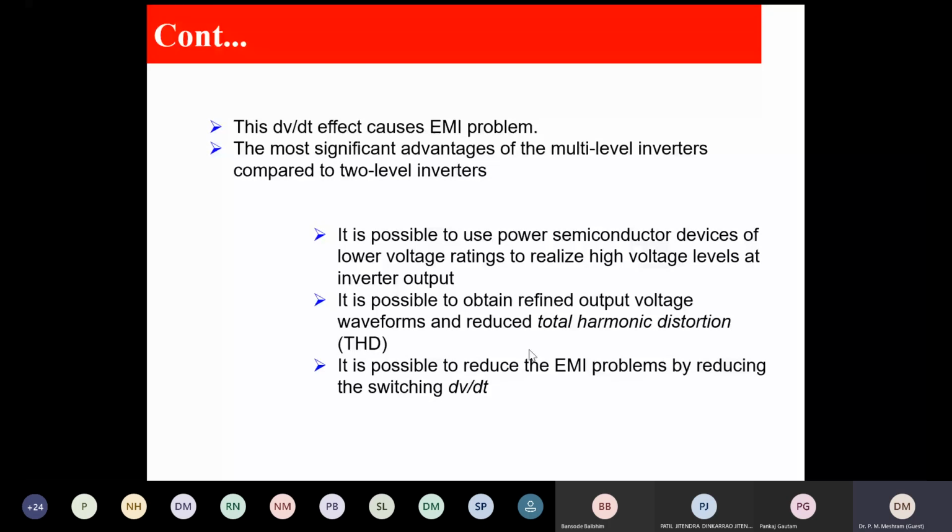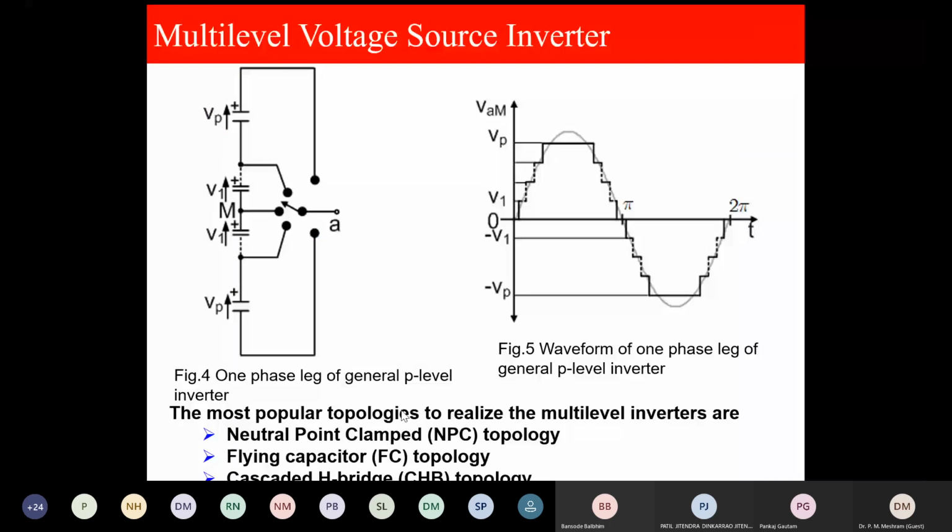This is the concept of multi-level inverter. We can have various steps in the output by connecting a number of switches.